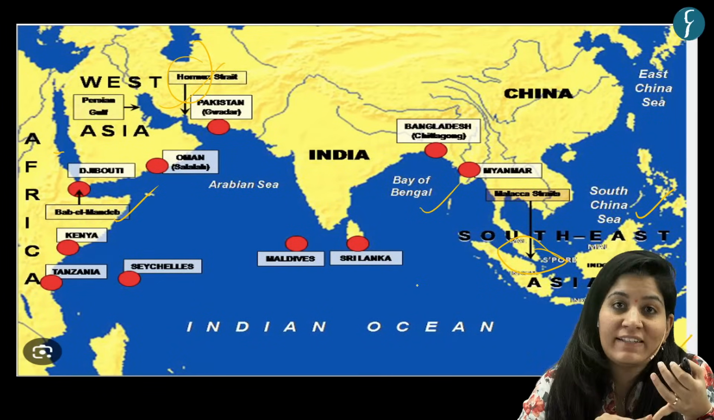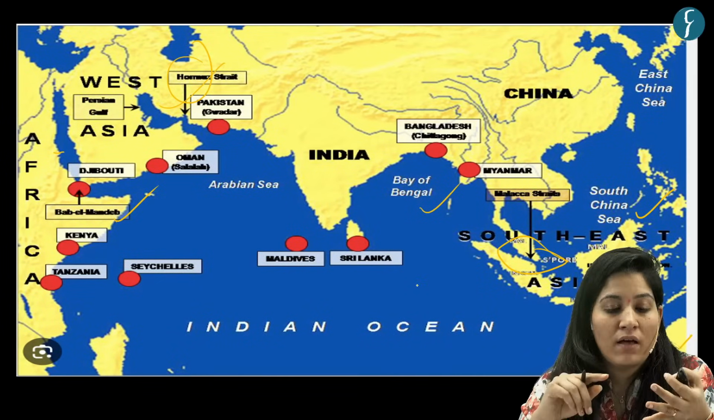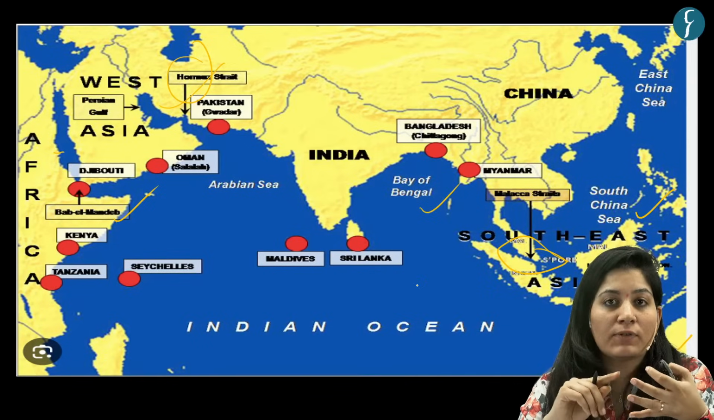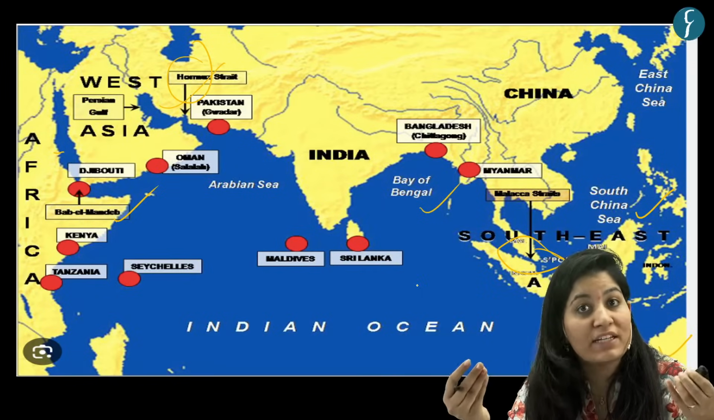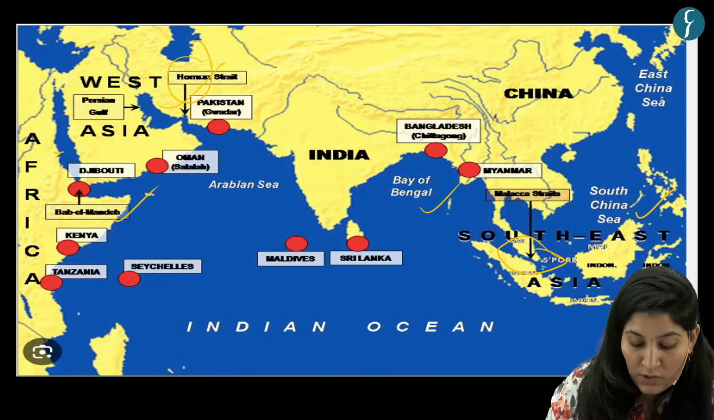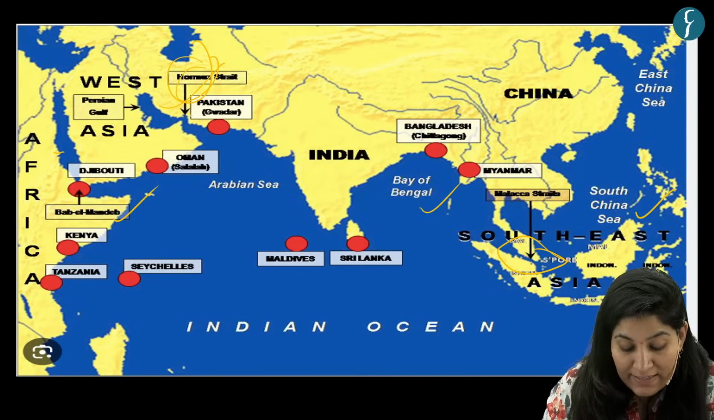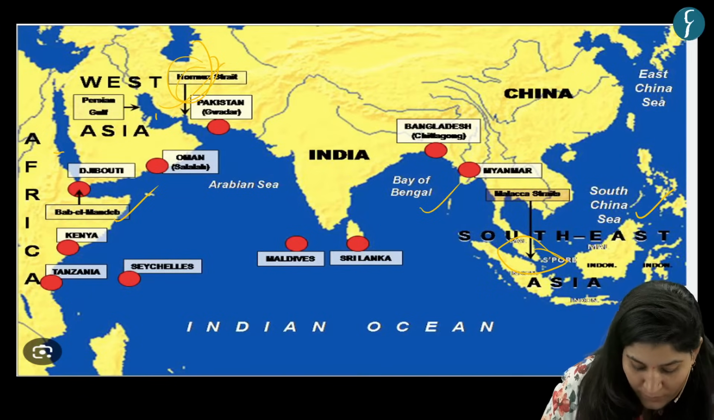Most of the world trade passes through this region. Most of the world's goods and oil pass through this region. Three major choke points are there, marine choke points. First, the Hormuz Strait.